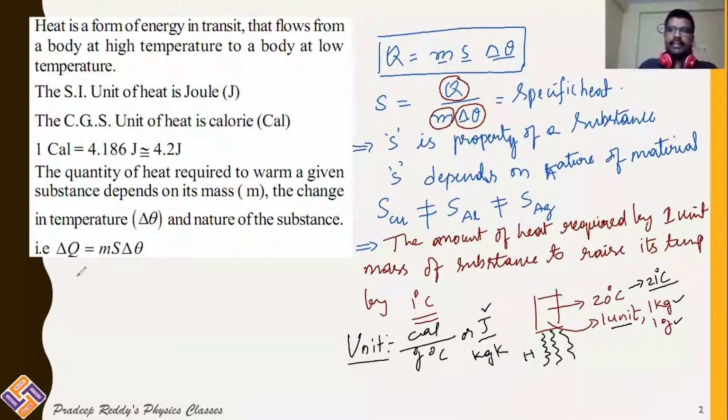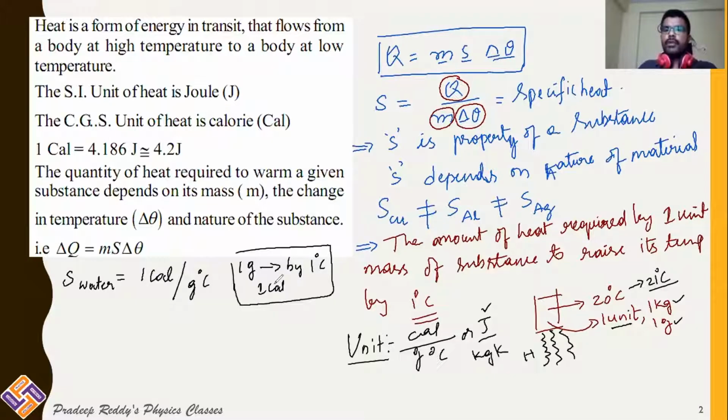See, let us take the specific heat of water. Specific heat of water is measured as 1 calorie per gram degree Celsius. That means if you are taking 1 gram of the substance, in order to raise its temperature by 1 degree Celsius, 1 calorie of heat energy is required. For 1 gram of water, if you provide 1 calorie of heat energy, it raises its temperature by 1 degree Celsius. So the specific heat of water in the CGS system is 1 calorie per gram degree Celsius.